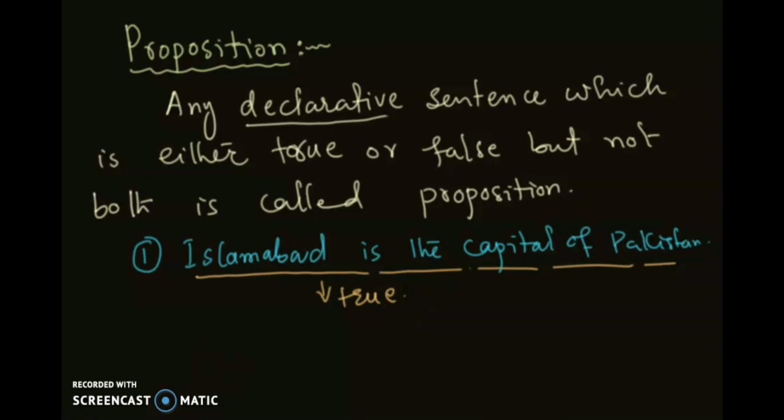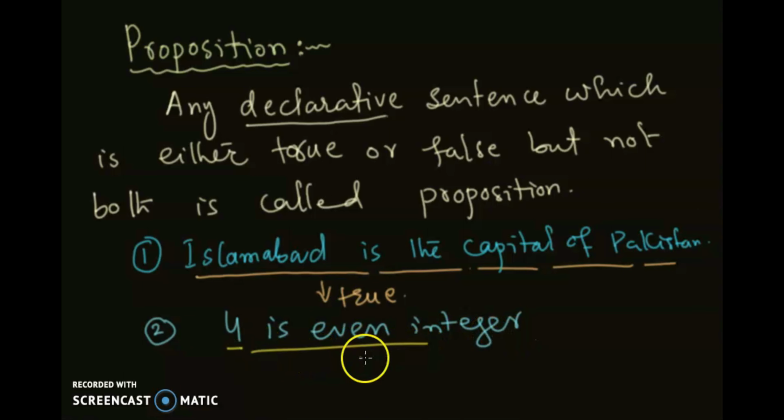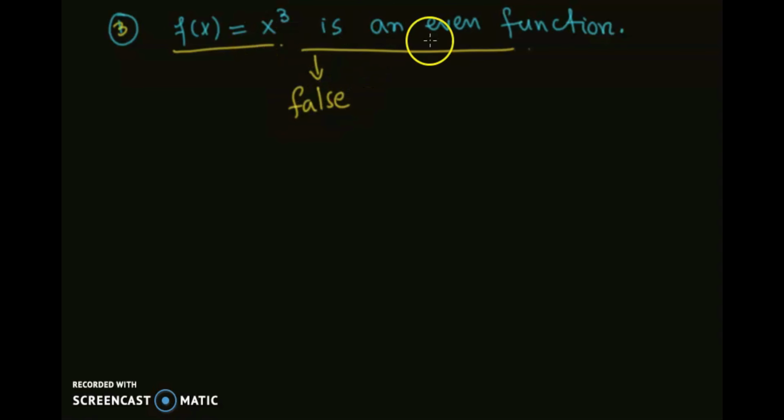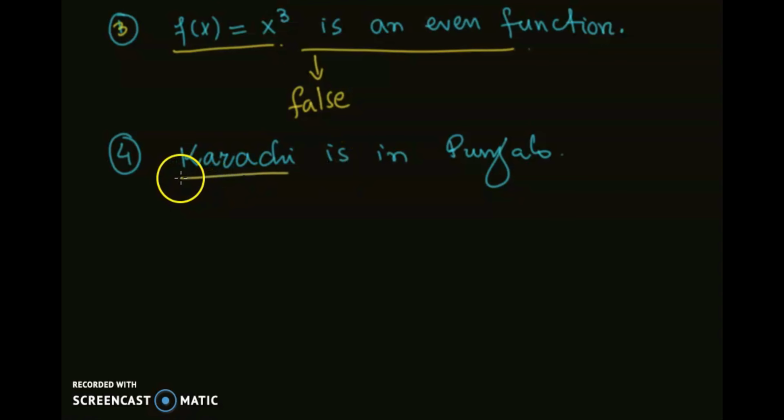Similarly, we can have another sentence which says that 4 is an even integer. Of course, this is also true. Consider another example which says that f of x equal to x cube is an even function. Now this is a declarative sentence which is false. Similarly, we can have the sentence which says that Karachi is in Punjab. Now this declarative sentence is false.